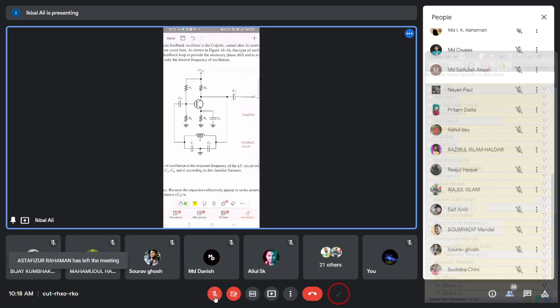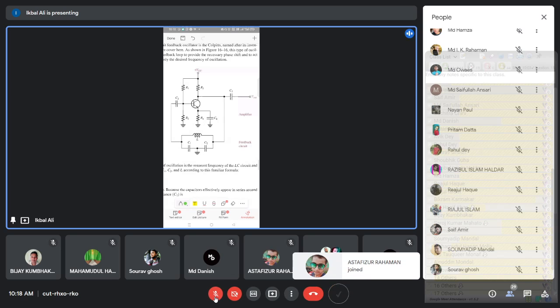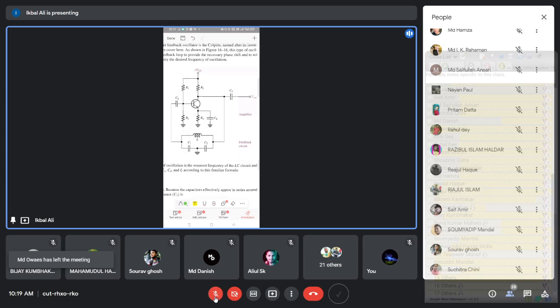Before discussing, can you see the figure clearly? Is this figure visible to everybody? Okay, then just see, whatever we have discussed in earlier classes, you can identify the circuit here. It is just an amplifier and a beta network connected, nothing else. So the circuit looks very complicated, but it is not so. You know the basics of the circuit we have discussed earlier, so it will be easy for you to understand this Colpitts oscillator circuit.